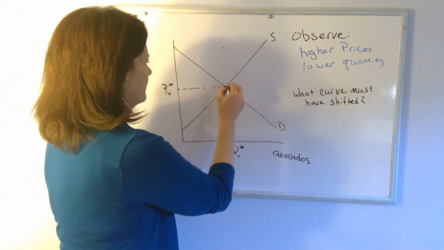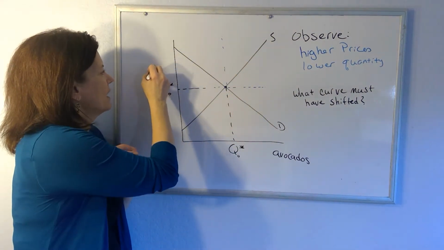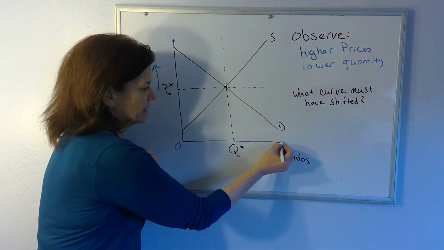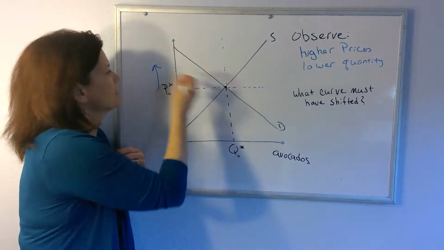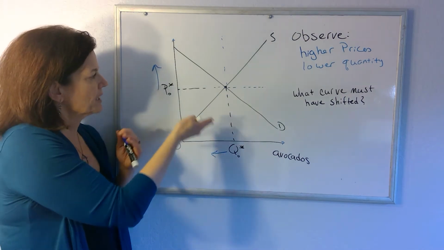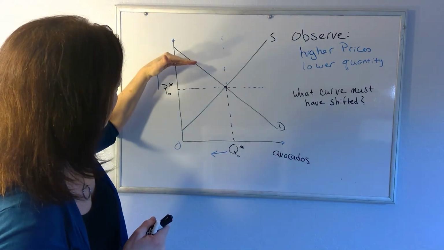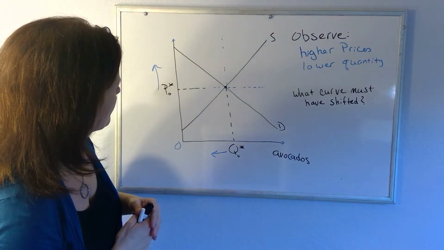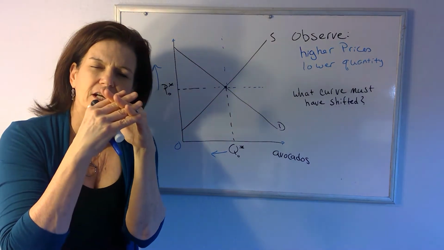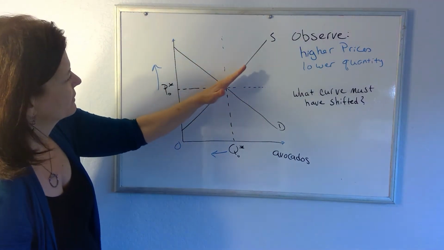If you think about it, we're at P0 and Q0. What we're saying is prices have gone up and quantity, here's the origin, quantity increases as you move out along the axis. Prices we're seeing higher, quantity we're seeing lower. If our new equilibrium is going to be in a place where prices are higher and quantities lower, that can only happen one way. We can only have an intersection of supply and demand with a higher price and a lower Q if this supply curve